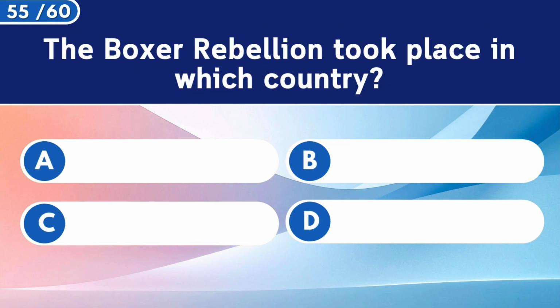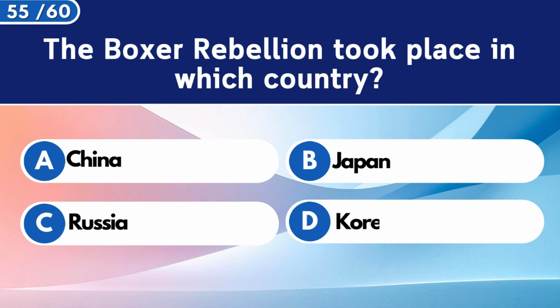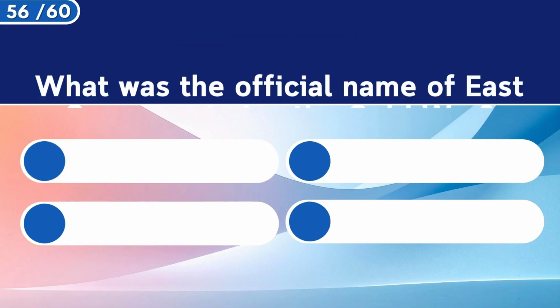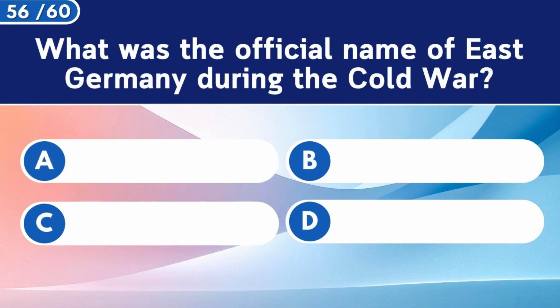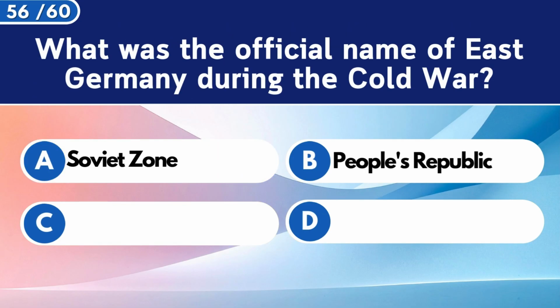The Boxer Rebellion took place in which country? China. What was the official name of East Germany during the Cold War?